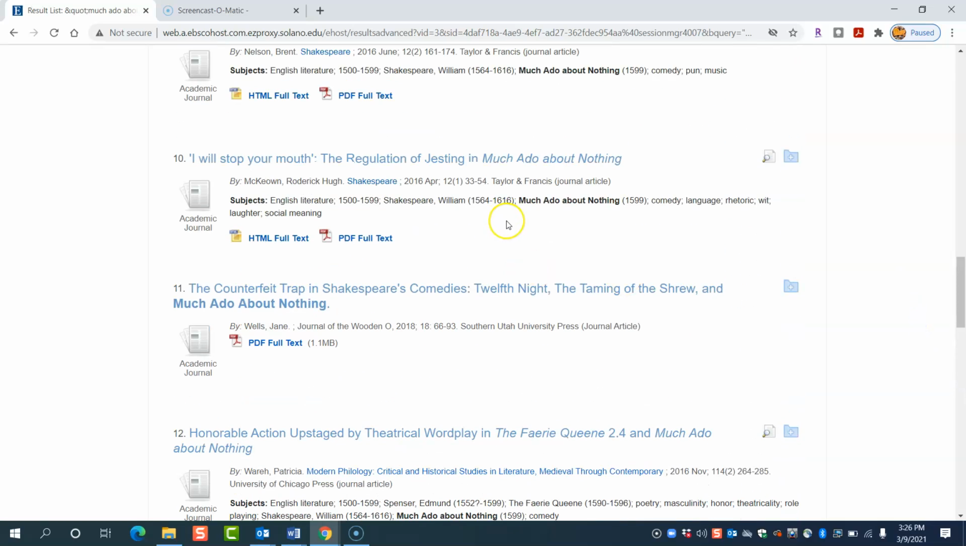one, I Will Stop Your Mouth, because I think that that's a great title. And do a quick look. So the page number range is here. So we're within the page number range. And it's an academic journal, and I'm going to click on the title,